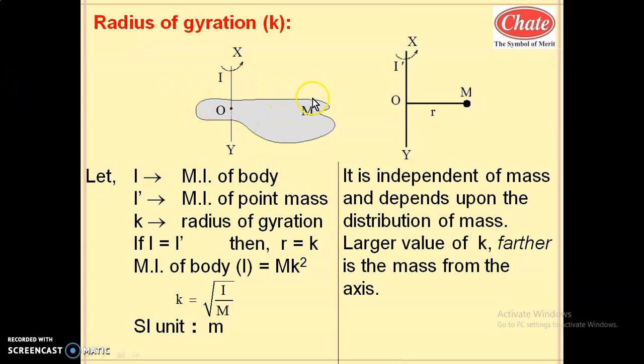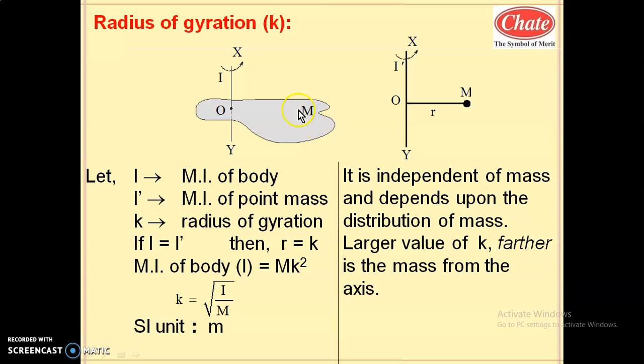Actually the body is of irregular shape. So let us consider a body, an irregular rigid body. As shown in this diagram, let it be rotating about this axis xy which passes through O. For this body, we are imagining an equal massive point-size mass.